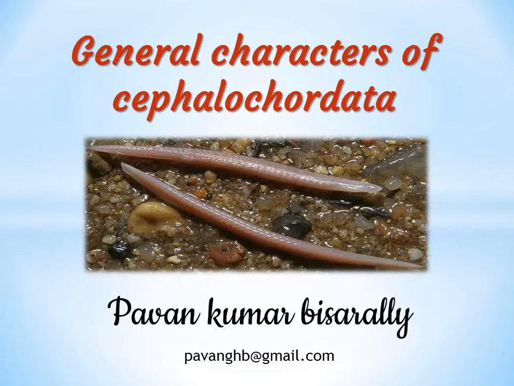In the last lecture video, we had discussed the general characteristic features of urochordata. As the name indicates, uro means tail, chordata means presence of notochord. So the notochord in urochordata was restricted towards the tail region. Today we are going to take up the general characters of cephalochordata.